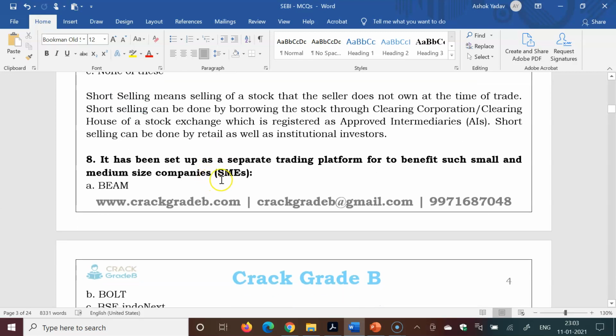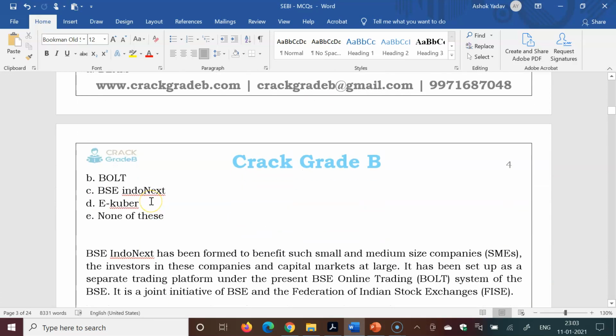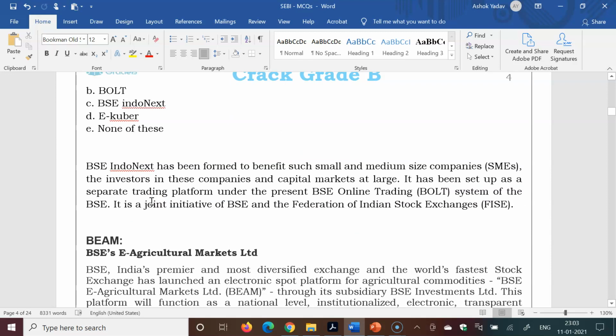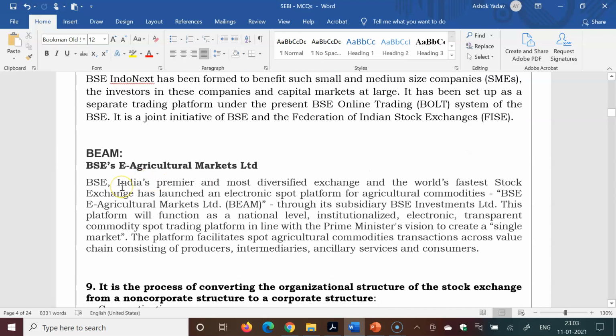It has been set up as a separate trading platform to benefit such small and medium sized companies. BEAM, BOLT, BSE Indonext, Ecobear. So BSE Indonext is the right answer. BSE Indonext has been formed to benefit such small and medium sized companies. BEAM is the BSE E-Agriculture Market Limited. India's premier and most diversified exchange and the world's fastest stock exchange has launched an electronic spot platform for agriculture commodities. It was recently in news, so it is also important.